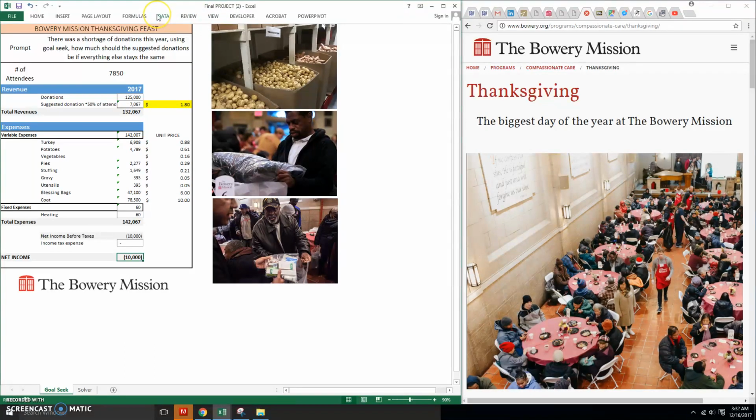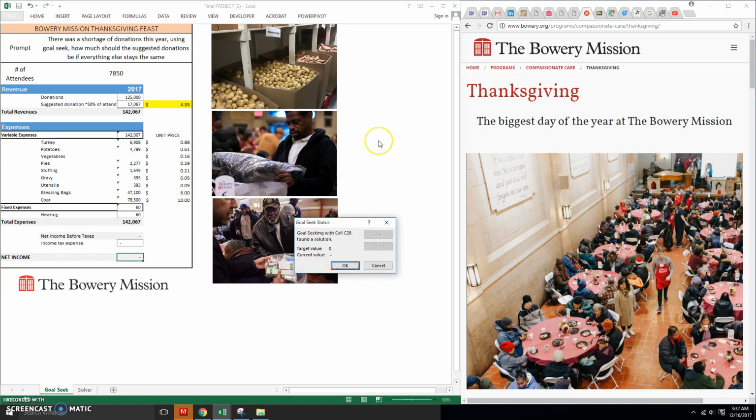So this is a great opportunity to use what we learned in class called GoalSeek. So we want to set the net income to equal 0. We don't want to go negative, but we also want to efficiently and effectively use all our resources. And we want to change the cell D7, the suggested donation. Let's see if this will make a difference. Oh wow. So in order for us to balance out our income statement to have a net income of not a negative number, the suggested donation rose to $4.35.